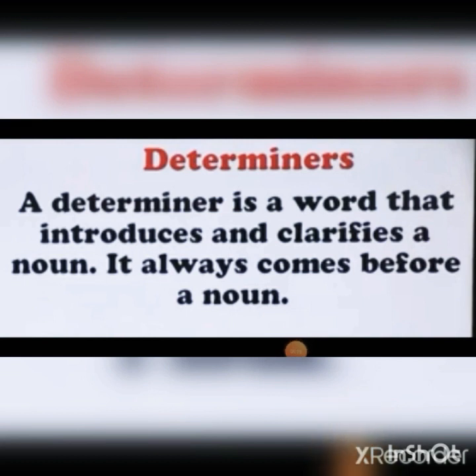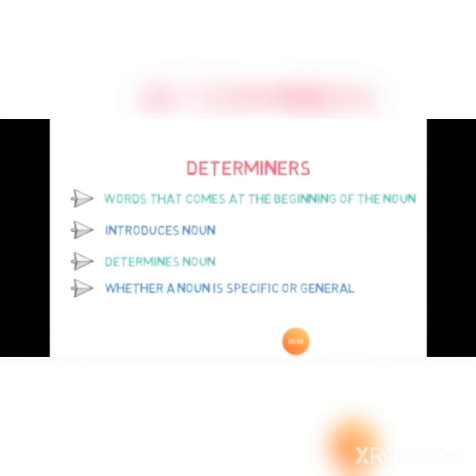Determiners. A determiner is a word that introduces and clarifies a noun. It always comes before a noun. Determiners are words that come at the beginning of the noun. Hence, it basically introduces the noun and determines whether a noun is specific or general. These are the four important things that you must understand about determiners.